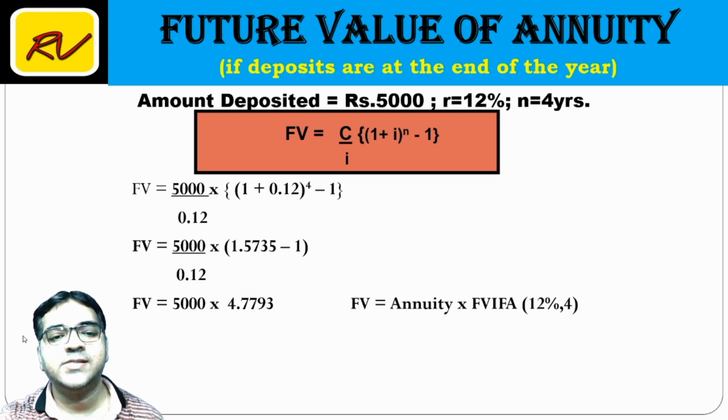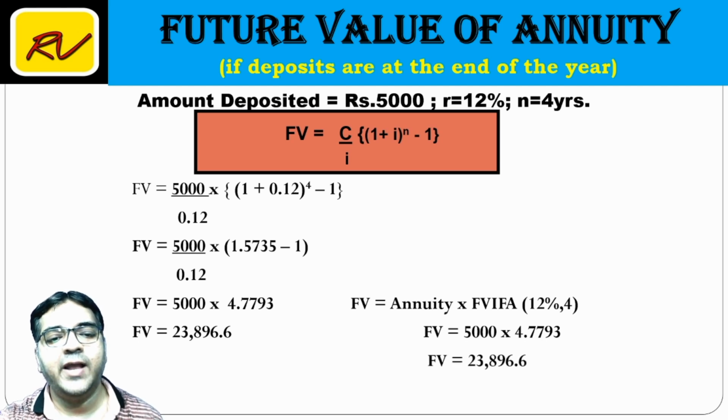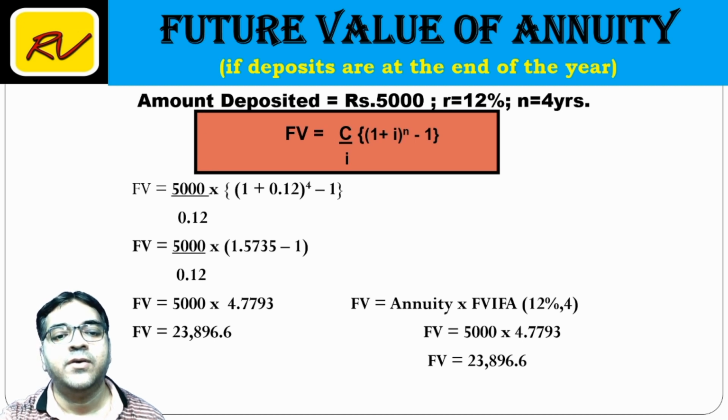So the calculation is 5,000 constant amount. This part, if I solve, 1.5735 minus 1 will be 0.5735, divided by 0.12 will give me 4.7793. So 5,000 into 4.7793, the future value is 23,896. This was our answer in our logical method.